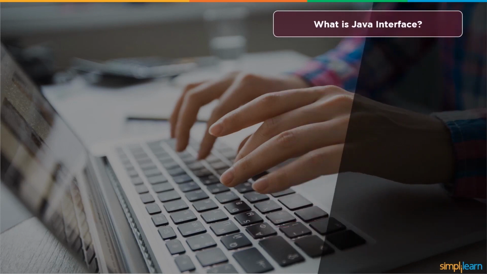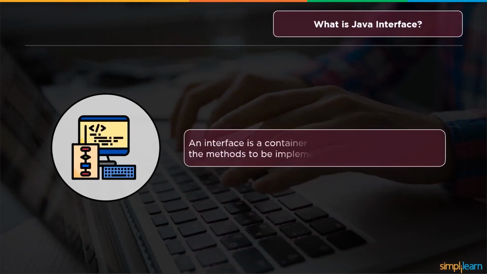What is a Java interface? An interface is a container that stores the signatures of the methods to be implemented in the code segment. It's really hard to define an interface because it's the meta of meta. It's basically a control object. And so you see these in projects where whoever is in charge needs to have a very high level of control of what everybody else is doing. Do you have to have an interface when you're doing programming? No. But if you're in a large project, you probably want one as director, or if you're receiving it, you might get the interface which you're supposed to use in your programming.